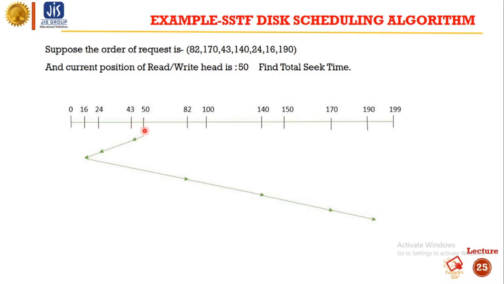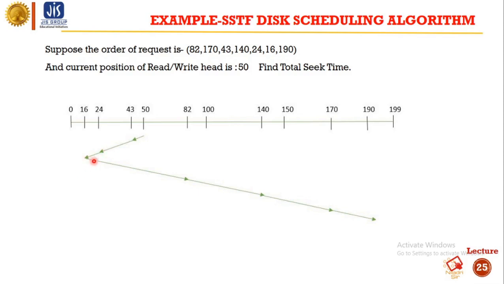So we'll move to 43. From 43 we will move to its nearest, that is 24, and from 24 the nearest is 16. From 16 the nearest unvisited request is 82. So from 16 we will move to 82.